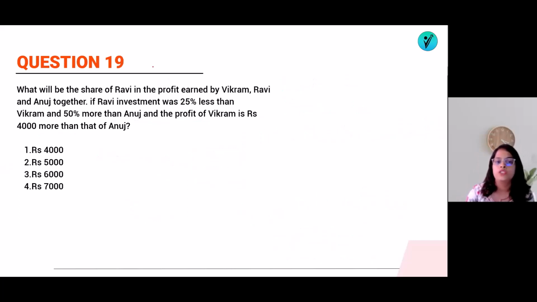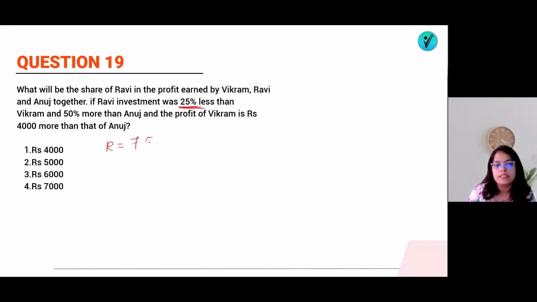Now let's go for question number 19. What will be the share of Ravi in the profit earned by Vikram, Ravi and Anuj together, if Ravi's investment was 25% less than Vikram and 50% more than Anuj, and the profit of Vikram is 4,000 more than that of Anuj?